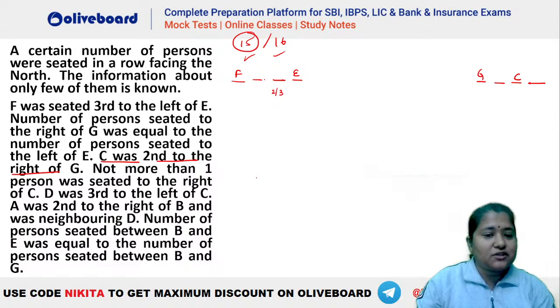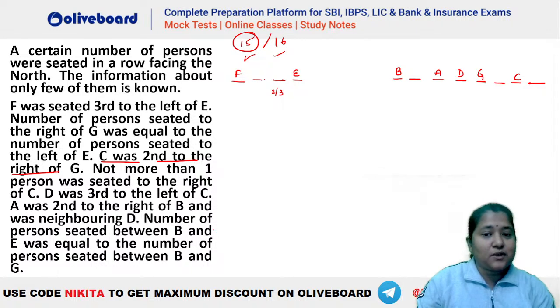Now D was third to the left of C. Okay, D is third to the left of C. 1, 2, 3. This is your D here. Okay, 1, 2, 3. A was second to the right of B and was neighboring D. So you can see that A has to be neighboring D. So A will be here and A is second to the right of B. So you can see 1, 2, B will be here.